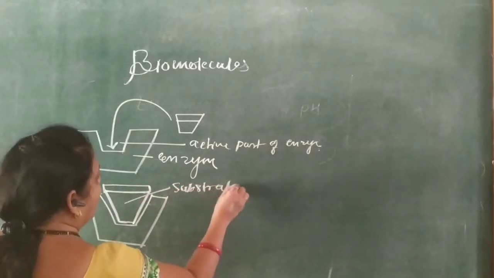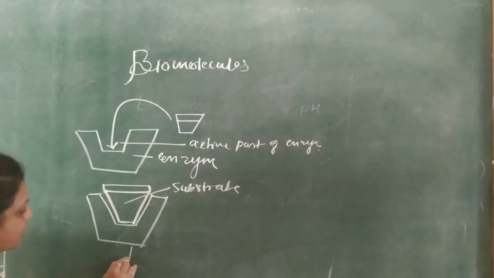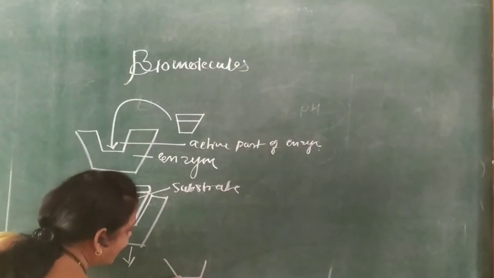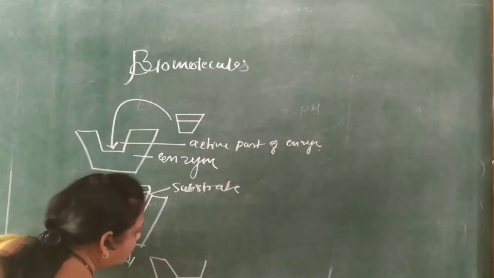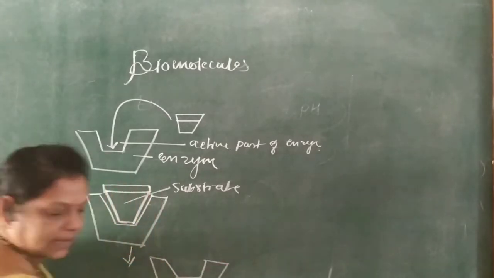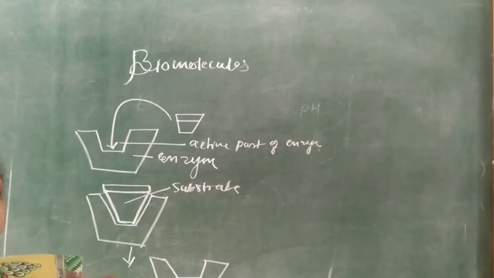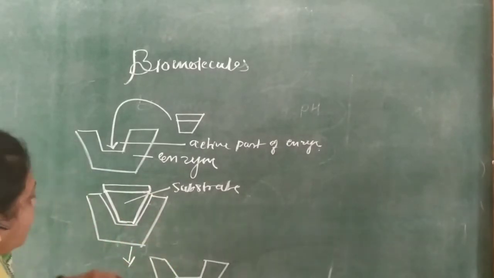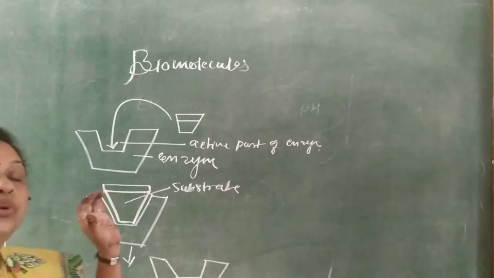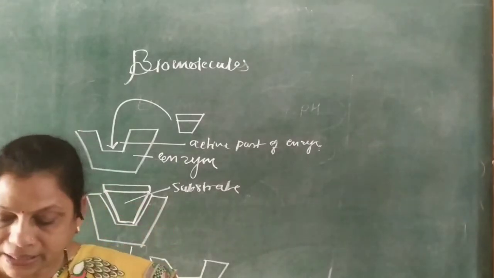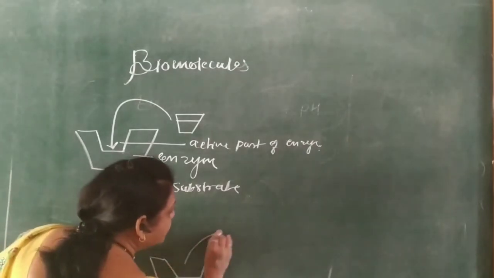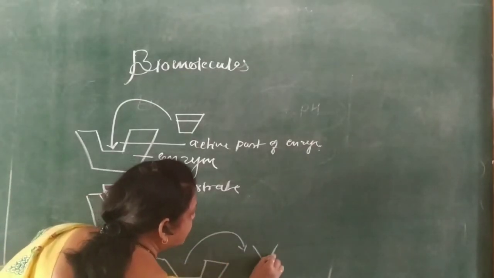After the complete reaction, the enzyme acts as a catalyst. A catalyst, by its mere presence, increases the rate of reaction, and the enzymes do not take part in the biochemical reaction.